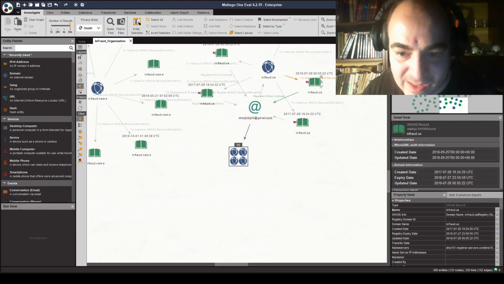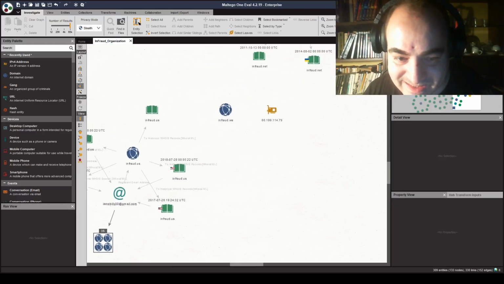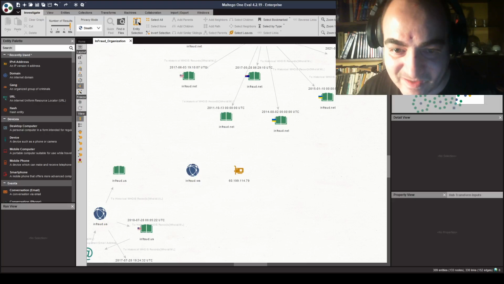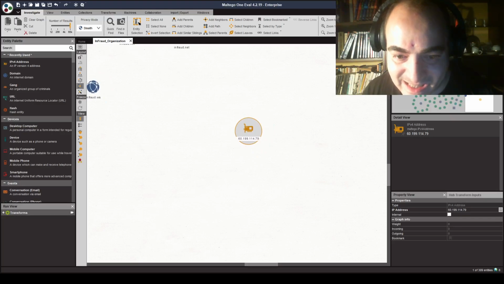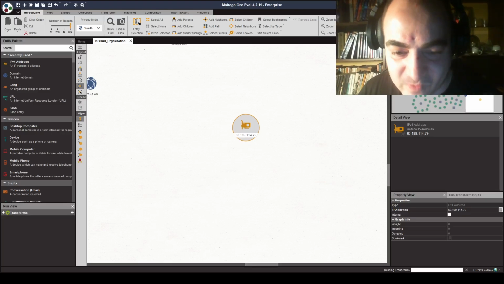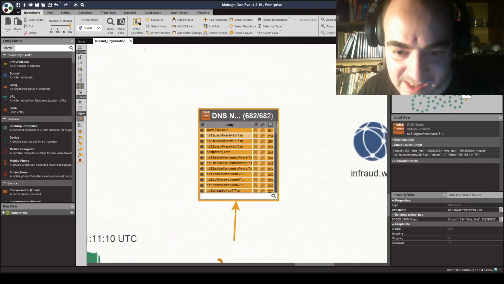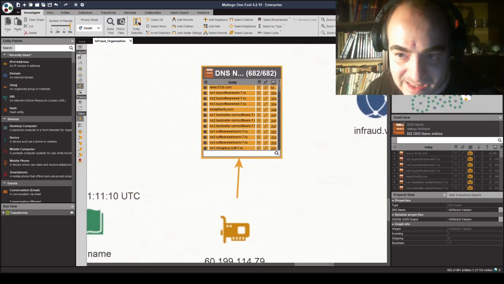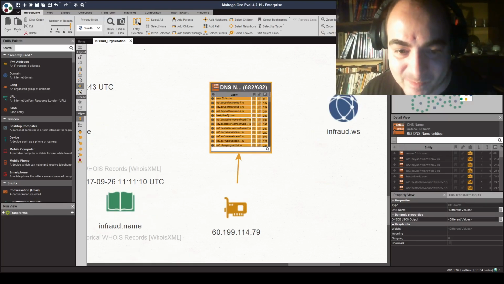Okay, so now that we have established the foundations for successful mapping and reconnaissance of the internet-based infrastructure of the InFraud Organization, we will once again be continuing this case study, this time with an internet address that is known to have been used by the actual InFraud Organization for the purpose of running the actual forum domain. In this particular case, we will be running a technique known as passive DNS.